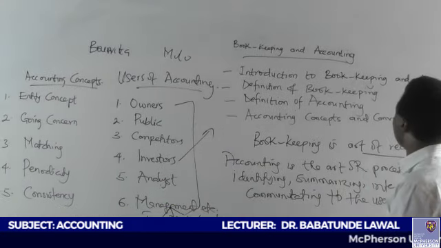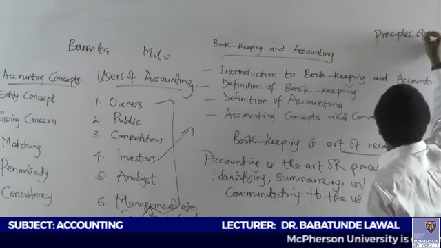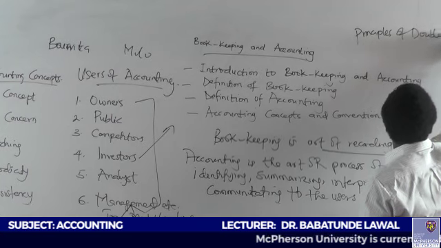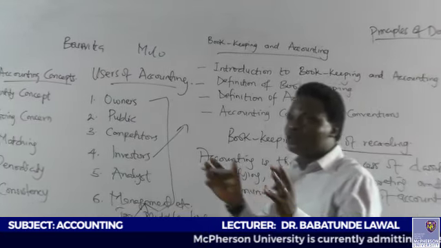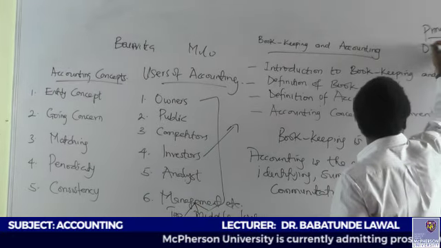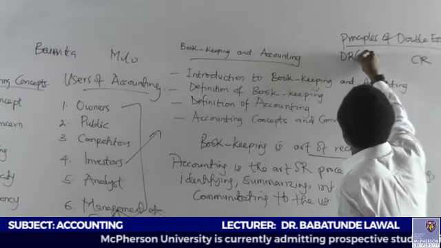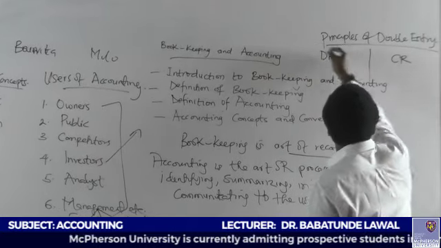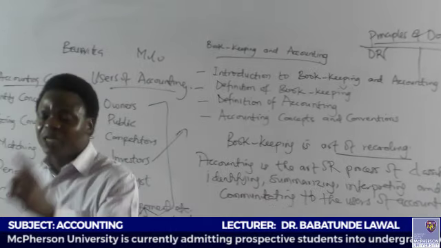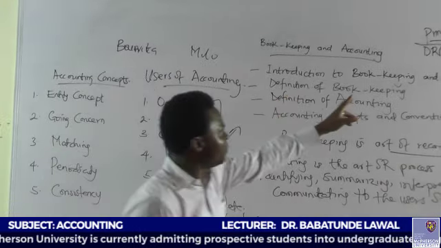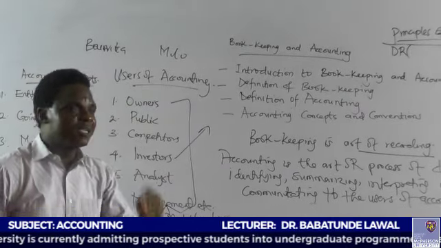Now, what is the matching concept? Listen to the principles of double entry. What do I mean by the principles of double entry? Accounting is a two-way thing. We call it debit and credit, and I will explain debit and credit. And what is the golden principle of double entry? It says that for every debit entry, there must be a corresponding credit entry and vice versa.